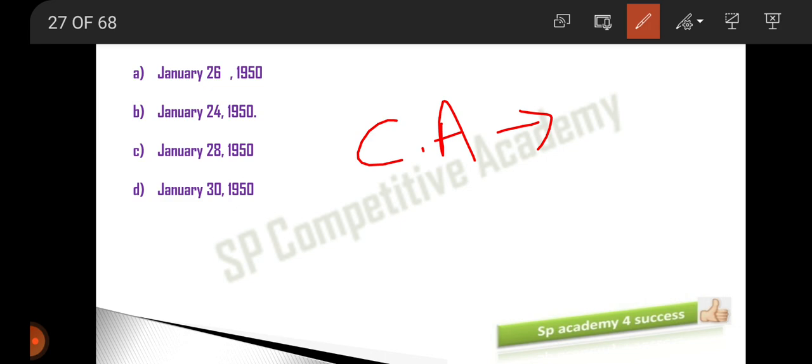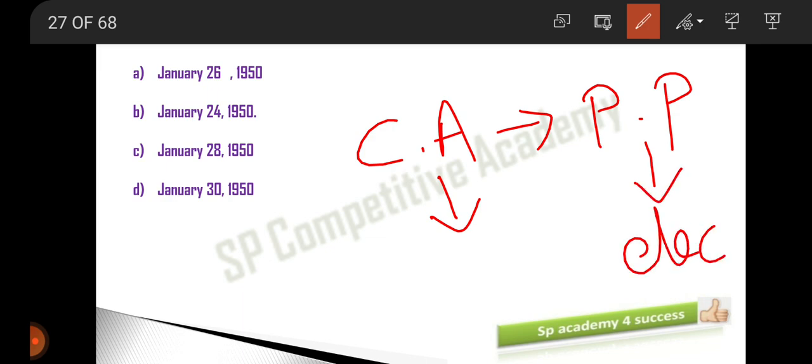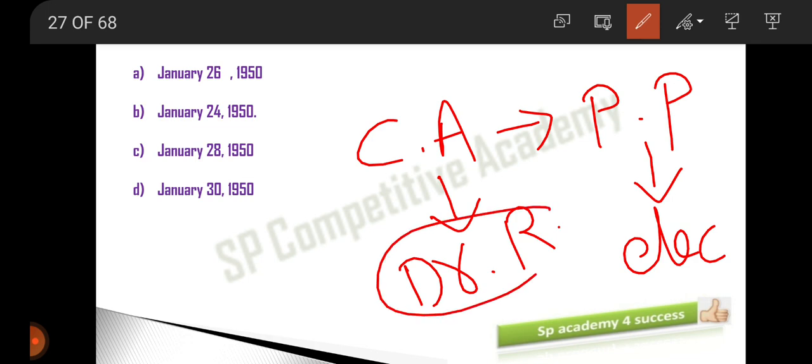On that day itself, they decided that the Constituent Assembly will act as a provisional parliament, till they conduct the election and select the members. And this provisional parliament will have a president, and the president will be Dr. Rajendra Prasad ji, who will act as the first president of India.